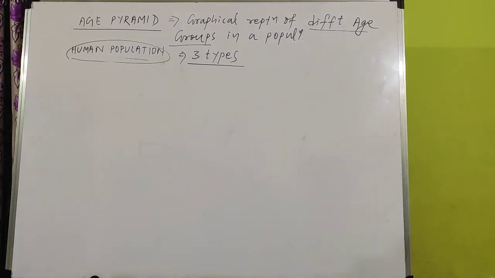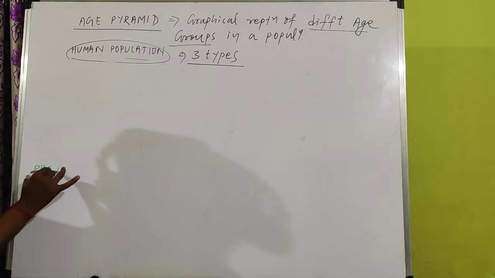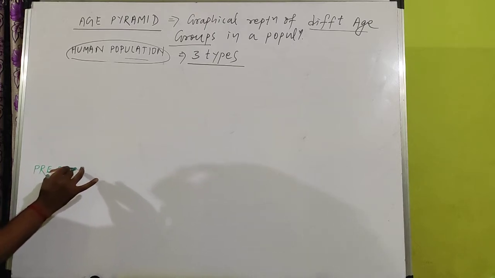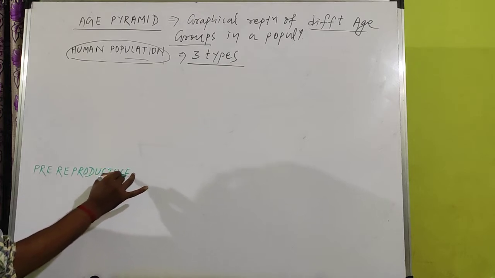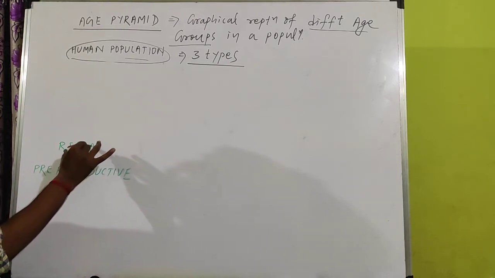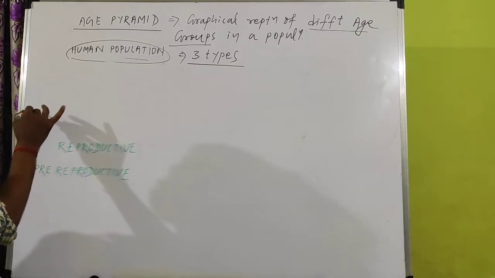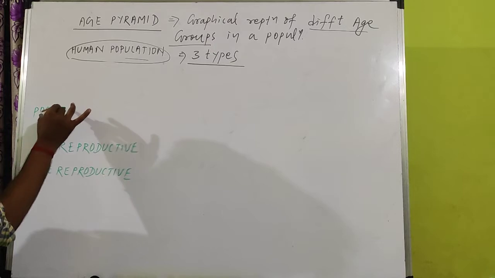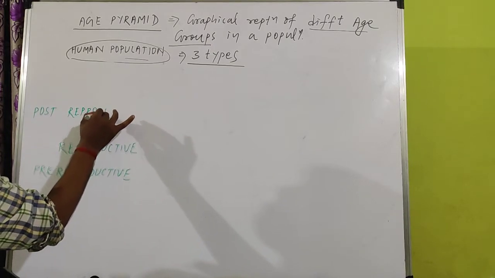Before going to the age pyramid, first we will discuss the three groups we have divided. One is the pre-reproductive age group. The second group is called the reproductive age group, and the last group is called the post-reproductive age group.